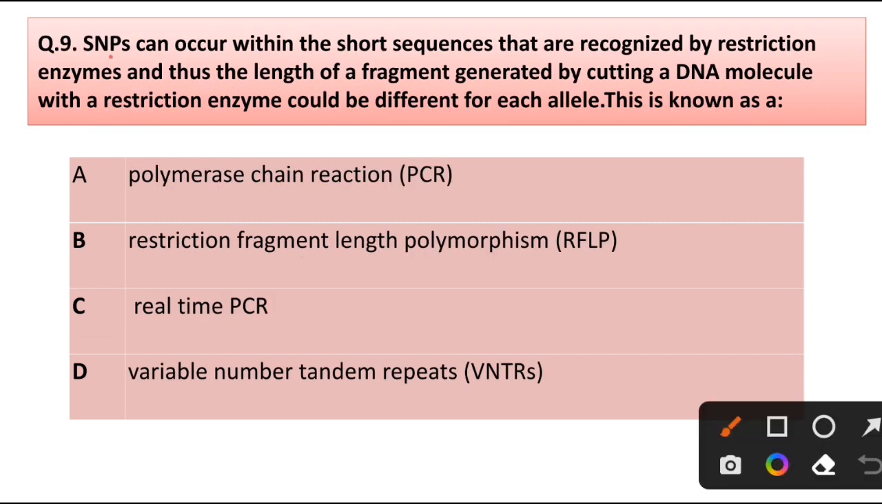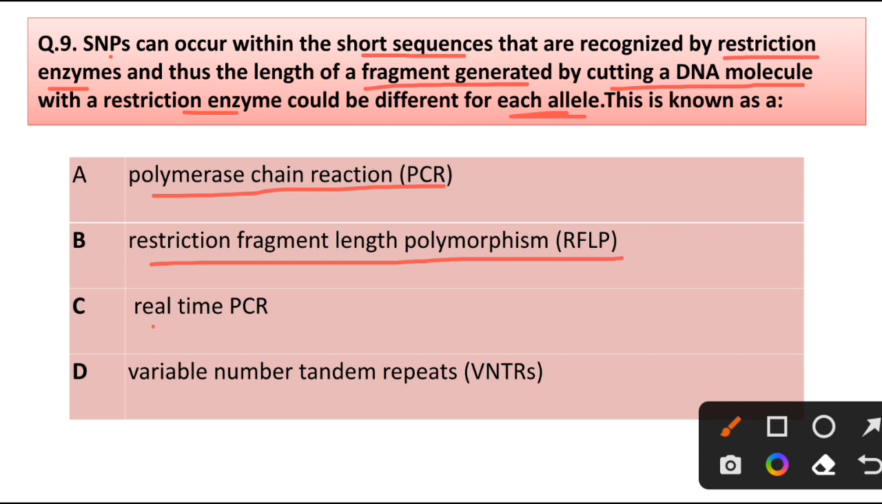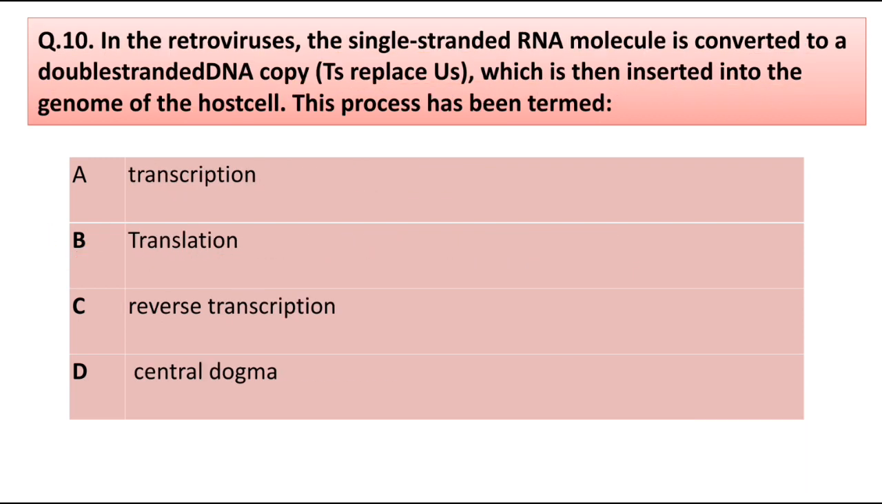Question number 9. SNPs can occur within the short sequences that are recognized by restriction enzymes. Thus, the length of fragments generated by cutting a DNA molecule with restriction enzyme could be different for each allele. This is known as: polymerase chain reaction PCR, restriction fragment length polymorphism RFLP, real-time PCR, variable number tandem repeats VNTR. Correct answer is option B, restriction fragment length polymorphism.